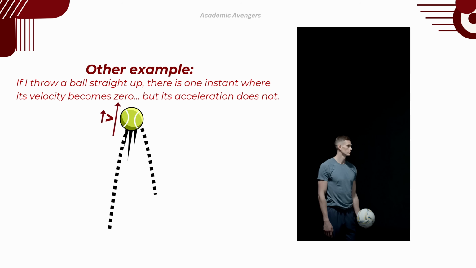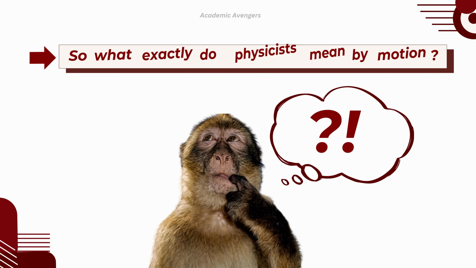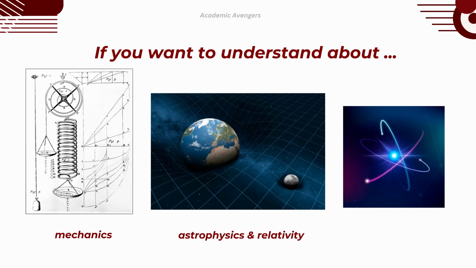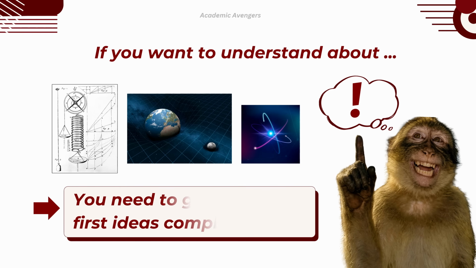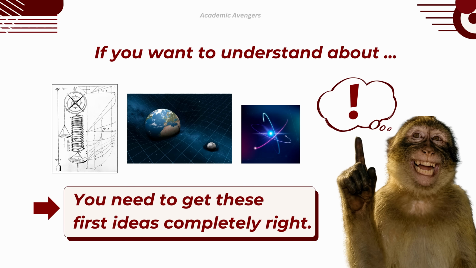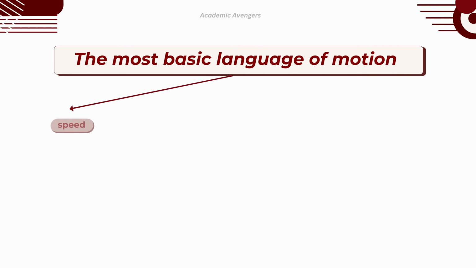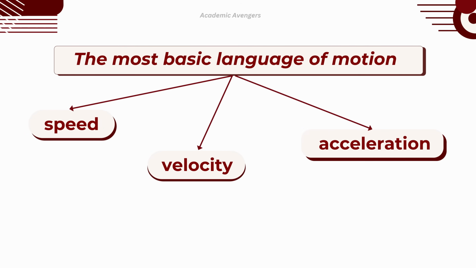From these two examples, we can ask ourselves, so, what exactly do physicists mean by motion? If you want to understand mechanics, astrophysics, relativity, even quantum particles later on, you need to get these first ideas completely right. Today, we start with the most basic language of motion: speed, velocity, and acceleration.